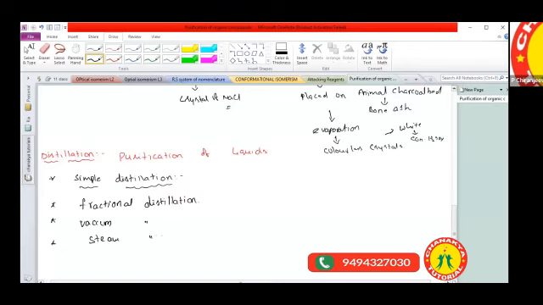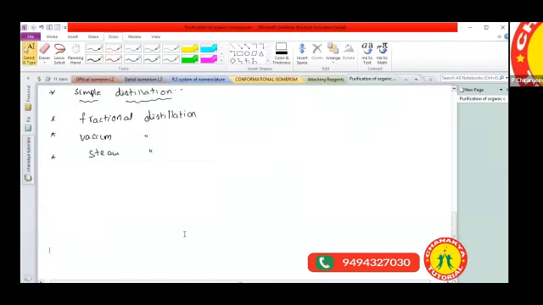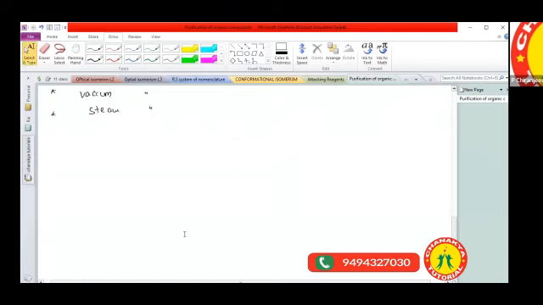We already completed the simple distillation method and the fractional distillation method. Using the simple distillation method, we can separate a mixture of liquids into individual liquids. Which liquids? The liquids whose boiling point temperature difference is greater than 40 degrees Celsius.